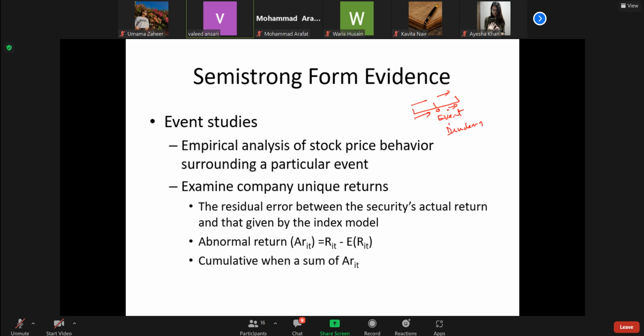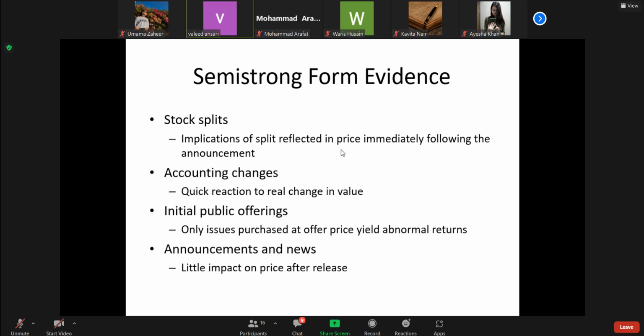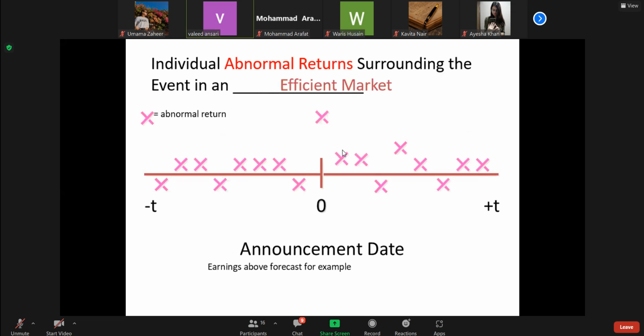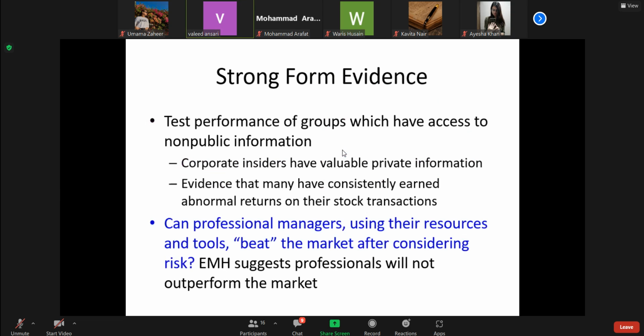Or a company is going for a stock split or bonus issue, or, let us say, a budget announcement or other factors. So we try to look at this. Accounting changes, IPOs and all that. This is how we carry out the tests. And for the third form, we try to look at the performance of mutual fund managers, whether they can provide a return higher than that mandated by the market.